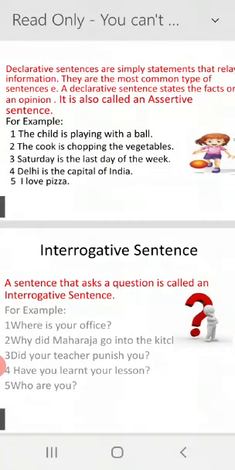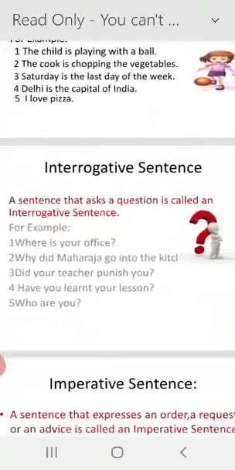Now, interrogative sentence. A sentence that asks a question is called an interrogative sentence. For example, where is your office? Why did Maharaja go into the kitchen? Did your teacher punish you? Have you learned your lesson? Who are you? So an interrogative sentence always ends with a question mark.